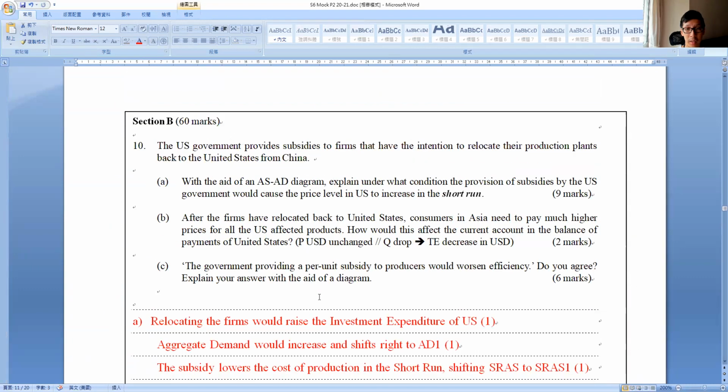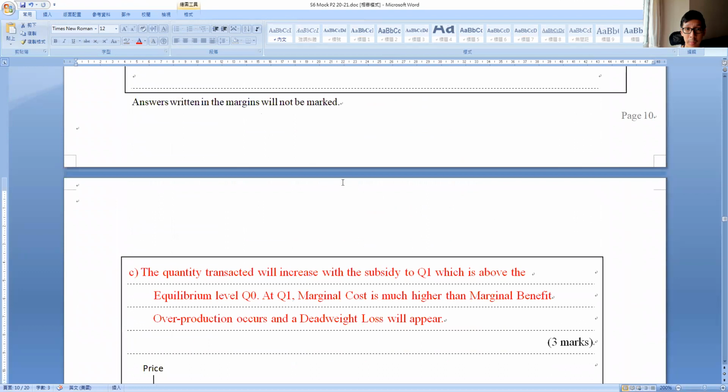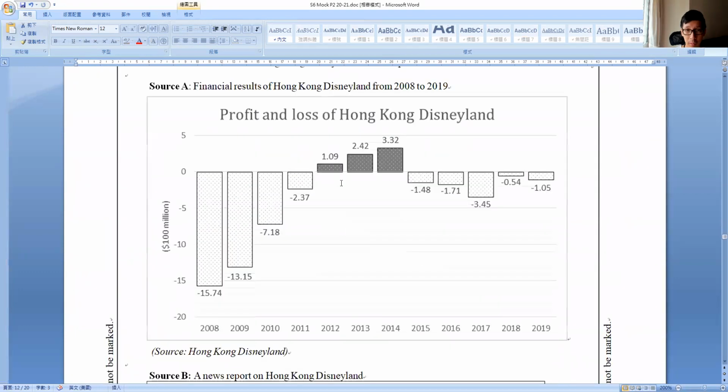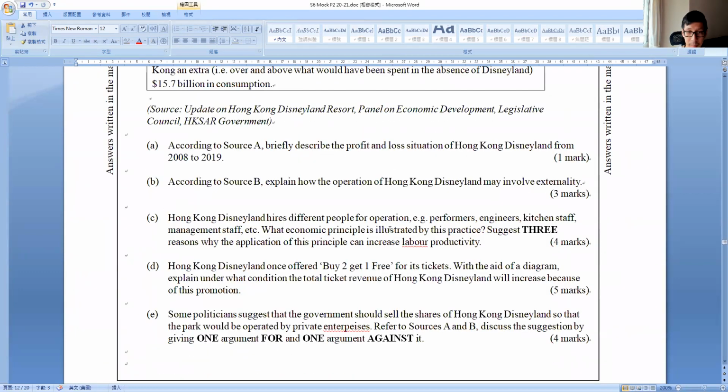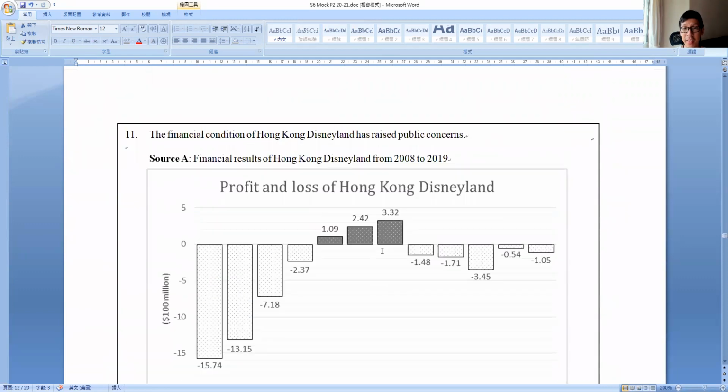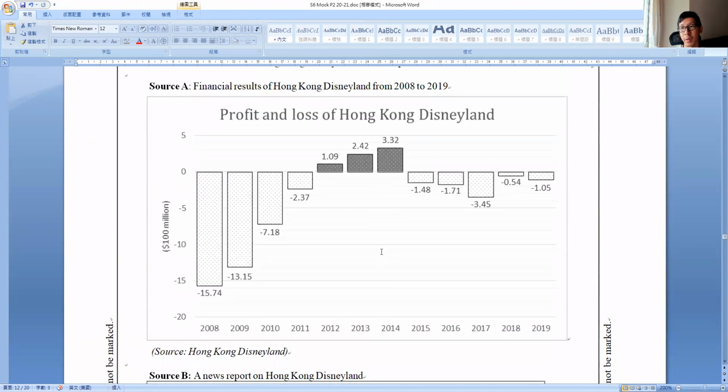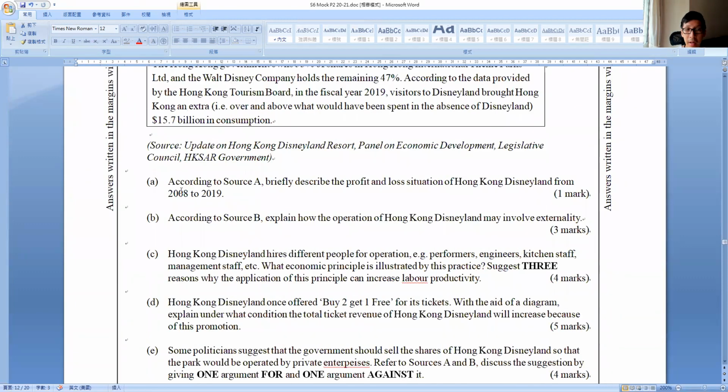Now, this question is a very standard one, not exactly too difficult. So let us move on to question 11. This is kind of like a data response question. Part A, basically all of you get 1 mark if you have done it. Briefly describe the profit and loss.